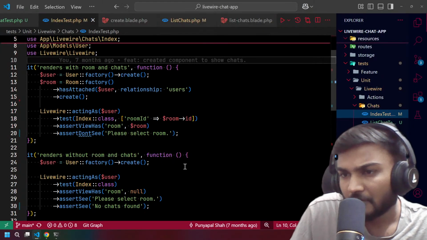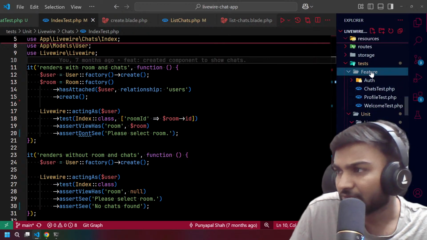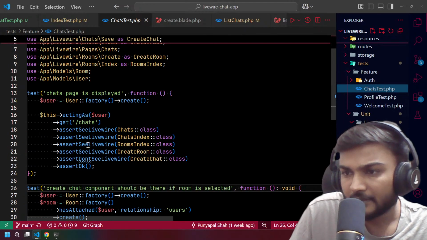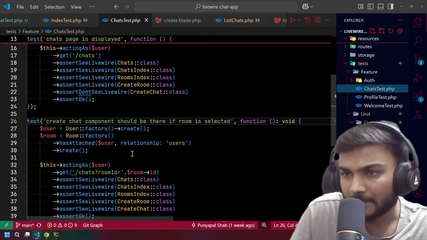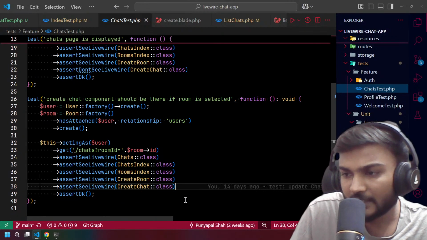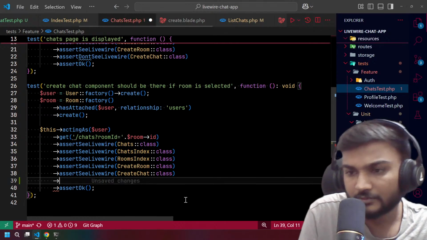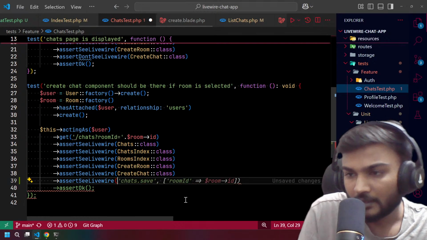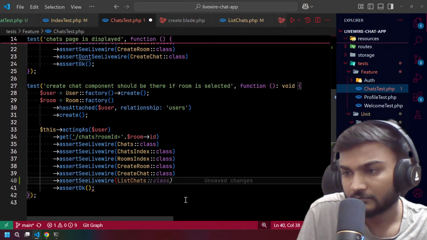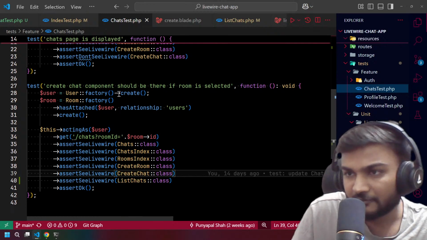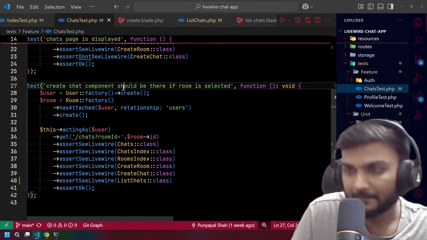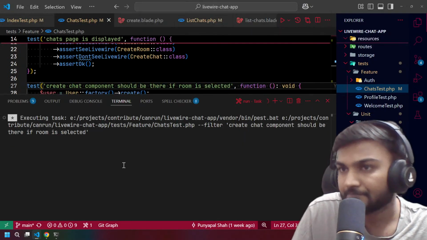So for now we actually need to check if we have a feature test. Yeah, we have the feature test, and the room is there, but for the chat we need to say assert see livewire, and we can say what component it was, the list chat class, and let's see if it passes.